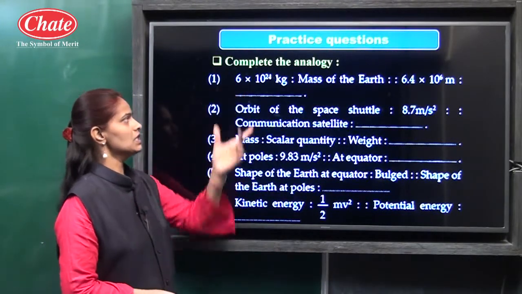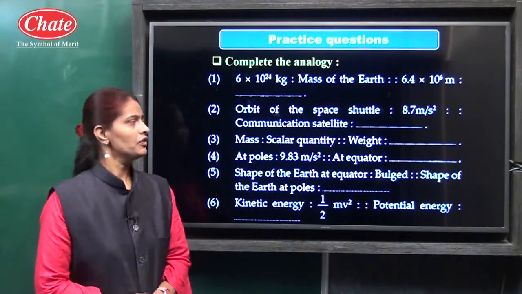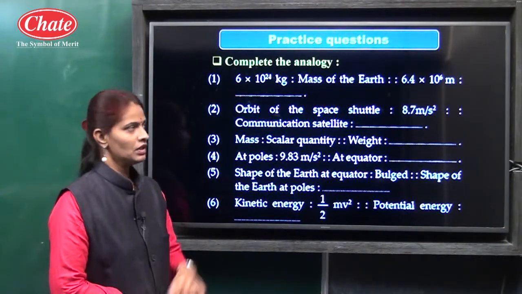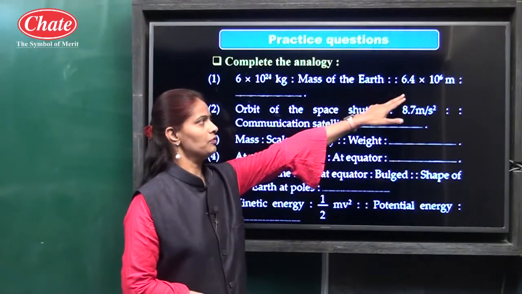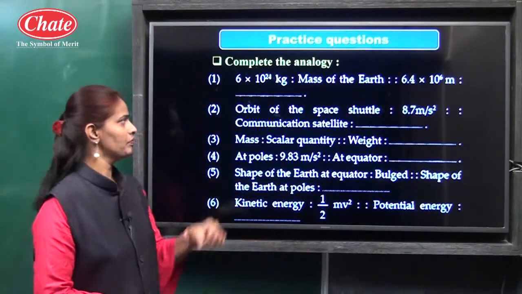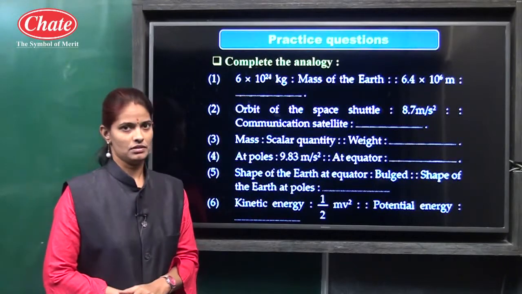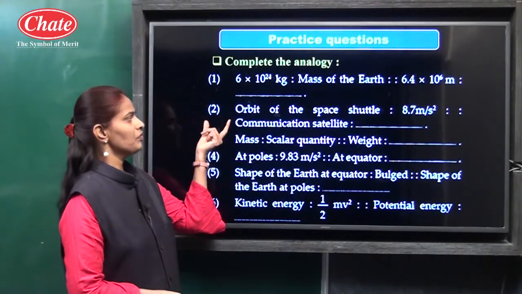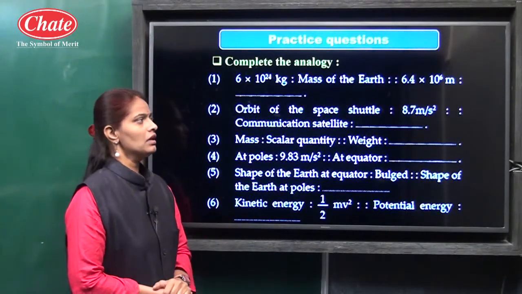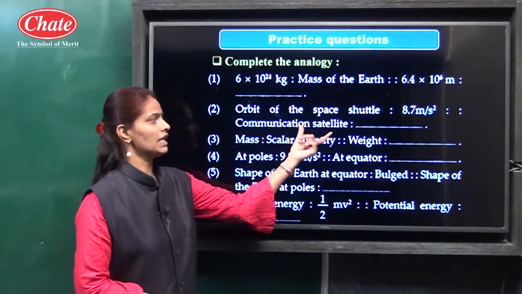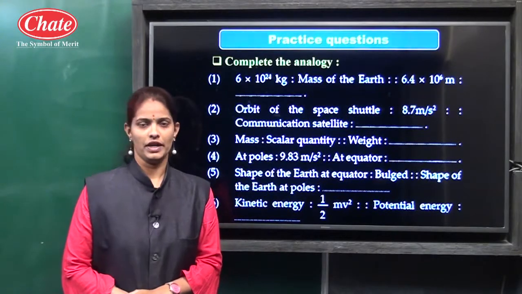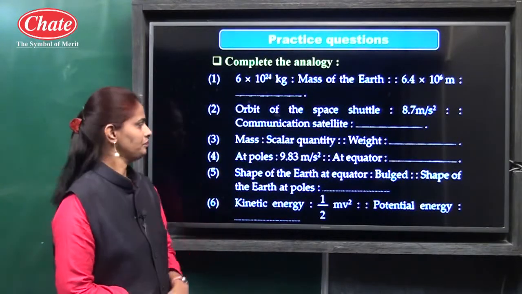The first question is 6 into 10 raised to 24 kg. It is the mass of earth. So the question is 6.4 into 10 raised to 6 meter. It is the radius of earth. Okay. Then orbit of the space shuttle, 8.7 meter per second square. And communication satellite, it is 0.225 meter per second square.